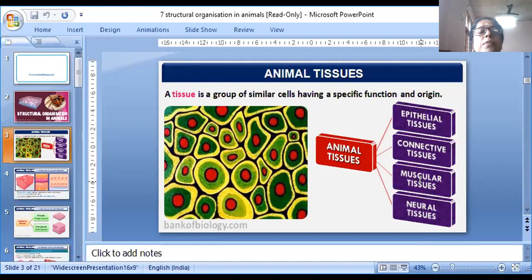So in this lesson we are learning about animal tissues. A tissue is a group of similar cells having a specific function and origin. Animal tissues are basically divided into 4: epithelial tissues, connective tissues, muscular tissues, and neural tissues. Epithelial tissue and connective tissue we have already completed in 2 sessions. Today we are going to learn about the muscular tissue.